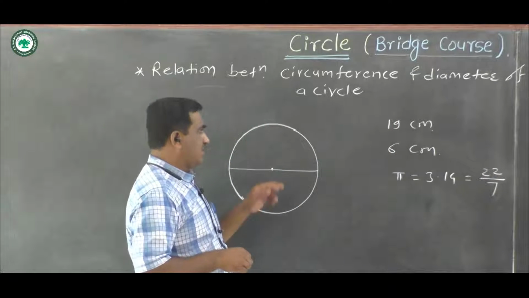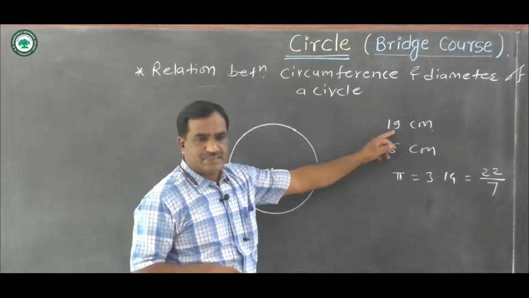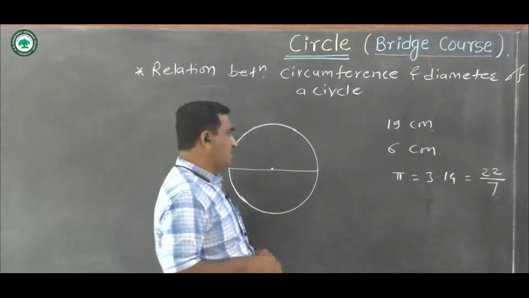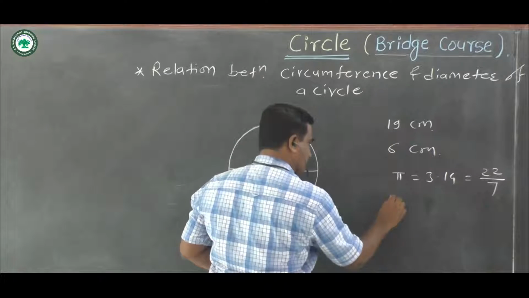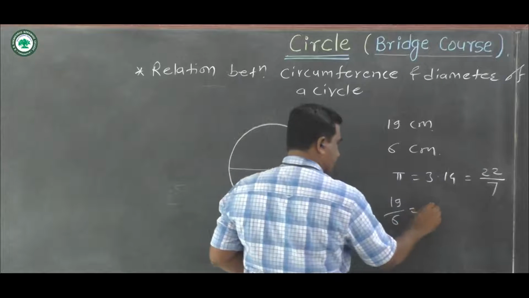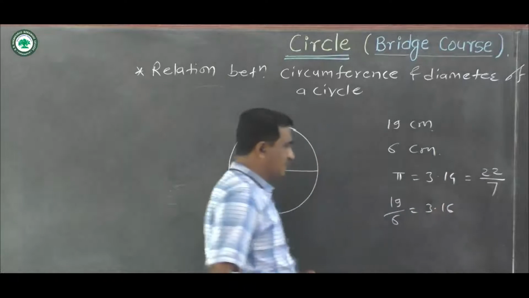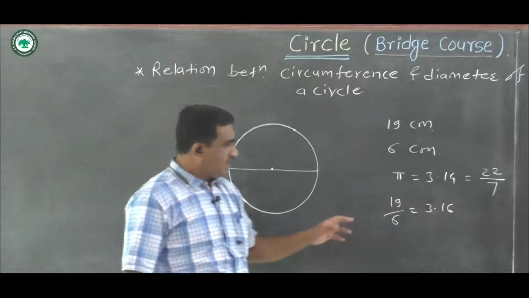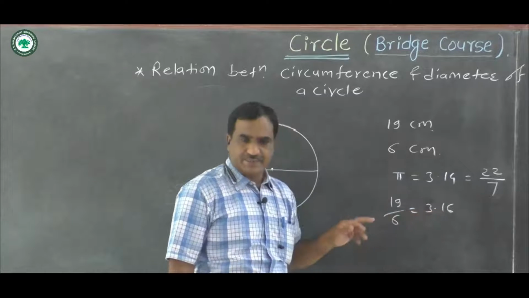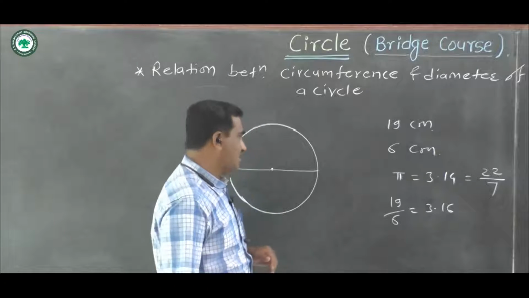Now we suppose the circumference of a circle is 19 centimeter and the diameter of the circle is equal to 6 centimeter. If we take the ratio of these two terms, that is 19/6, it is equal to 3.16. This ratio is a little over 3, which is 3.16.